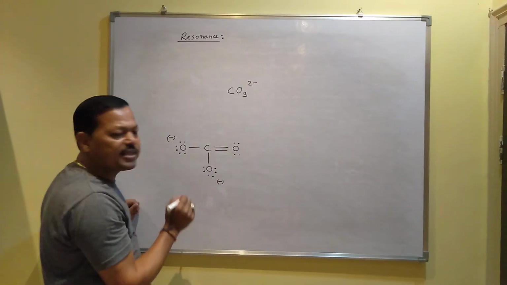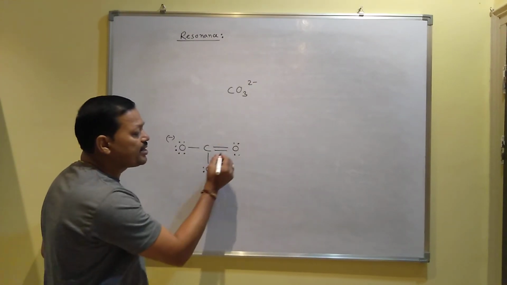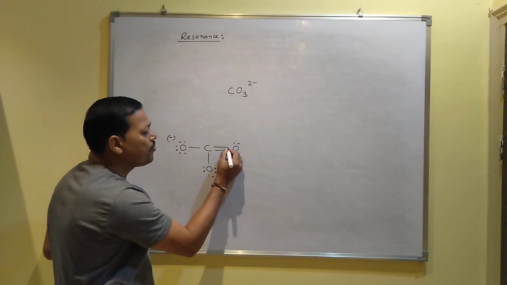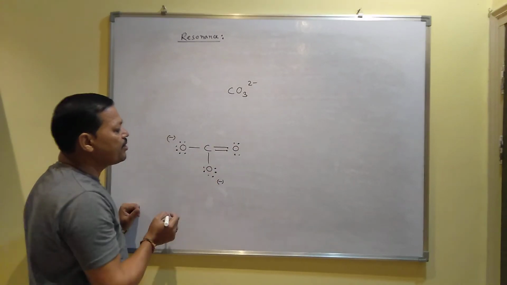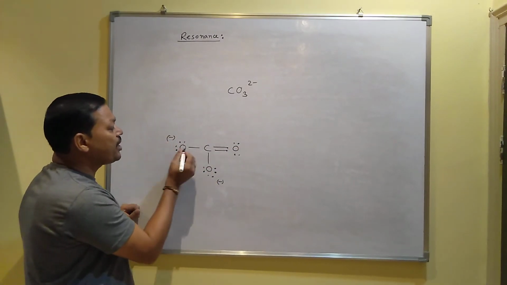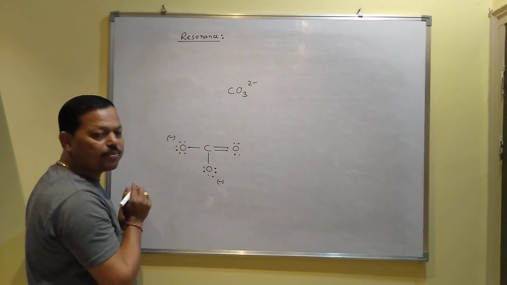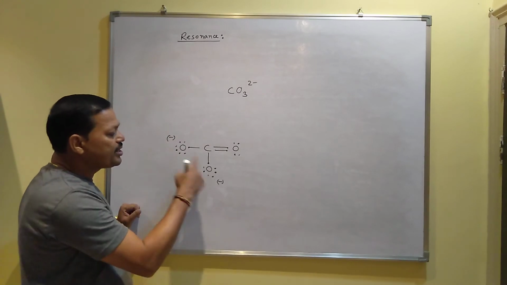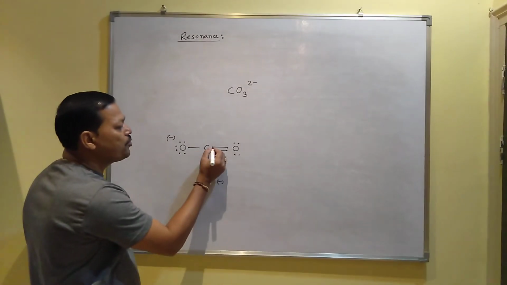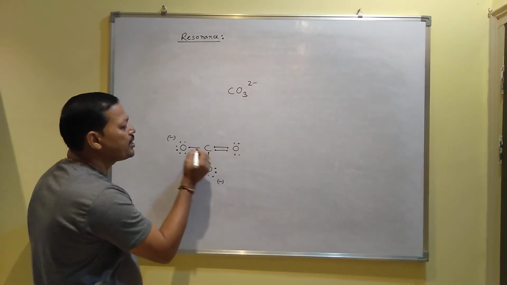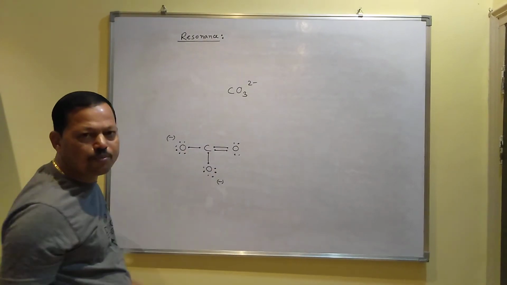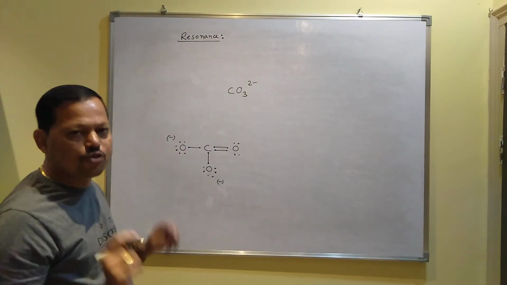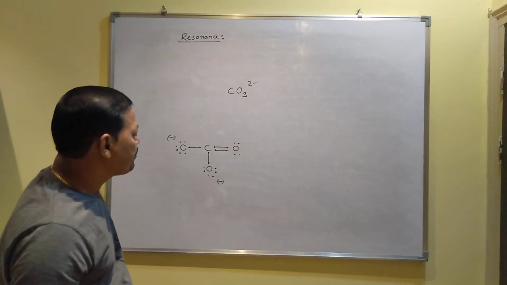As you know, how many valence electrons does oxygen have? 6. 1, 2, 3, 4, 5, 6. So these are the 6 electrons. Here negative means it contains 7 electrons, so 1 electron takes part in bonding. Here also negative is present, that's why 7 electrons. So 6 electrons remain as lone pairs. And as you know, carbon contains 4 electrons. These are the 4 electrons, and all the electrons are involved in bonding. You have already drawn this dot picture in this chapter.